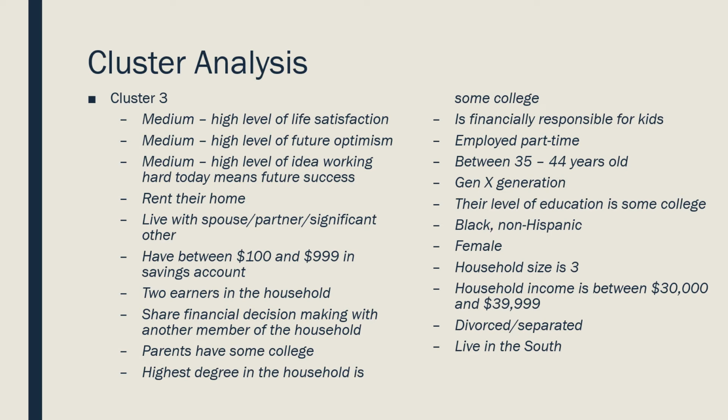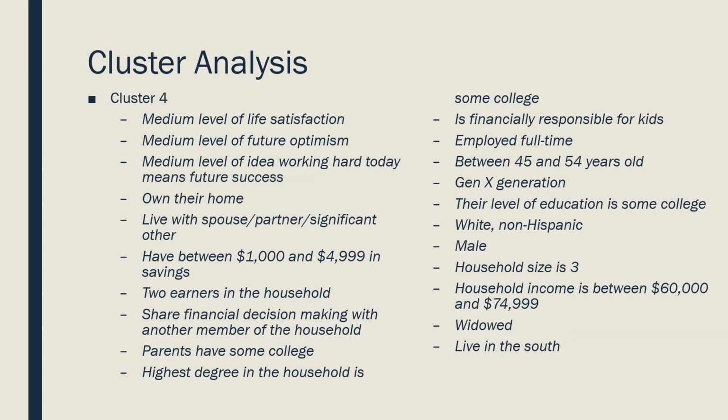These folks are financially responsible for kids, employed part-time, less than $1,000 in their savings account, Gen Xers, 35 to 44 years of age, some college but not a degree, Black non-Hispanic female with an income of $30,000 to $39,000 a year. Cluster 4, these folks are Gen Xers as well, but they're a little bit older and 45 to 54 years of age, financially responsible for kids, white non-Hispanic males, some college but not a degree, with an income between $60,000 and $75,000 a year.